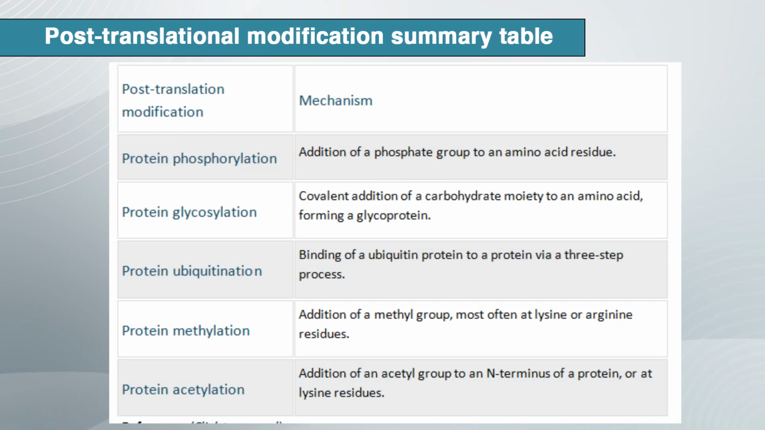Now, here is the summary of post-translational modification. Protein phosphorylation is the addition of a phosphate group to an amino acid side chain. Protein glycosylation is the covalent addition of a carbohydrate moiety to amino acids, forming a glycoprotein. Protein ubiquitination is the adding of ubiquitin protein to a protein via a 3-step process. Protein methylation is adding a methyl group, often to lysine or arginine residues, and protein acetylation is adding an acetyl group to the N terminus of a protein or a lysine residue.